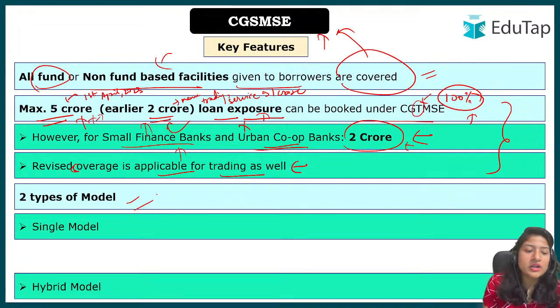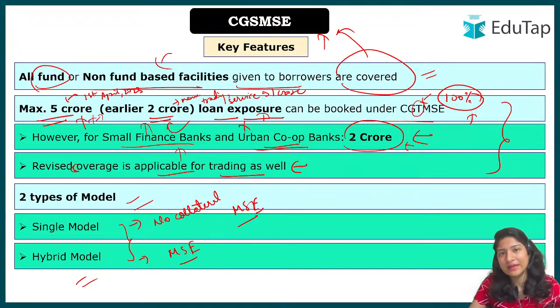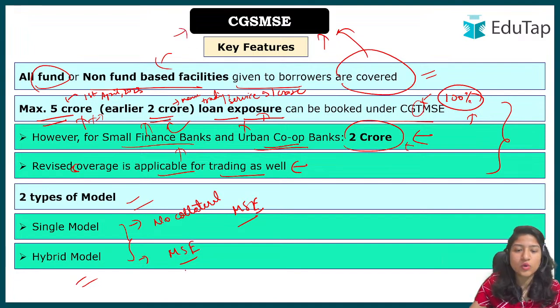Now there are two sorts of models. One is the single model and another is the hybrid model. What is the difference? In the single model there is no collateral provided by the MSE. In the hybrid model some asset is provided by the MSE as collateral, and the rest of the loan taken, minus the value of the asset, will be backed up by the government. Now what's the use of the hybrid model? If you provide some asset, the bank will have some security, so it would be easier to recover the loan in case the person is not able to pay back the money, right?